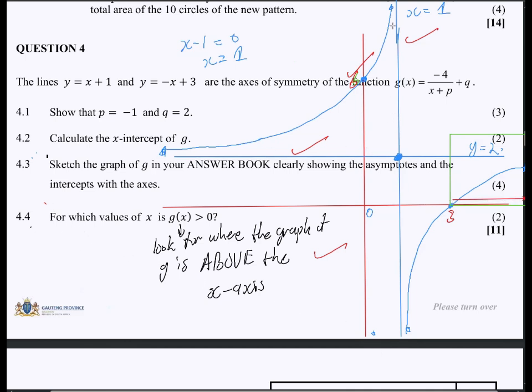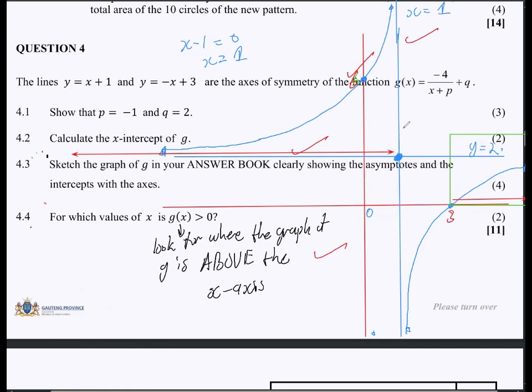Again, if we can check here, this whole curve here will be above the x-axis, right? So we can say in between this point here, all the way from this point going in that direction, right? All those points there. And then, how do we express that for 2 marks? We are going to say, remember, this is infinite, right? This is all the way from negative infinity.